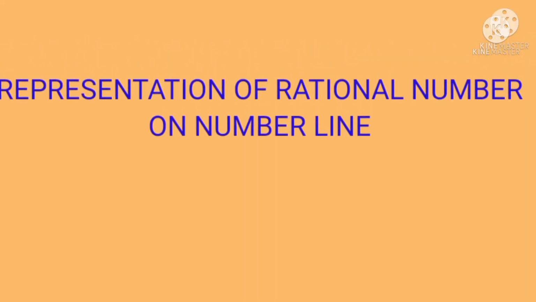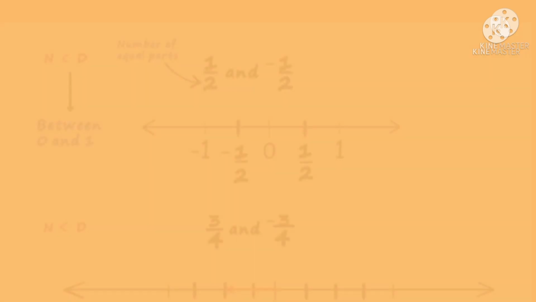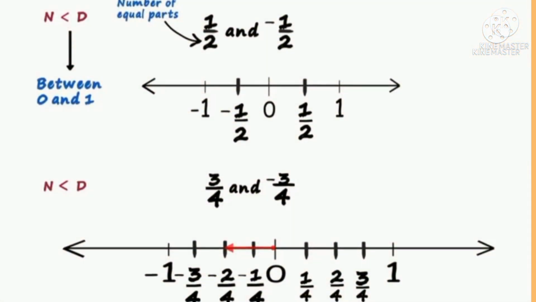Now we saw a PPT of representation of rational numbers on the number line. Here 1 by 2 and minus 1 by 2 are proper fractions, so they lie between 0 and 1. So we can represent them between 0 and 1 like this. And 3 by 4 and minus 3 by 4 are also proper fractions, so they also lie between 0 and 1, and we represent them like in the picture.